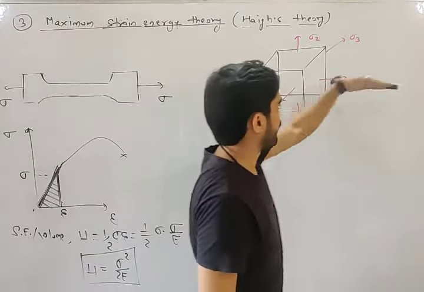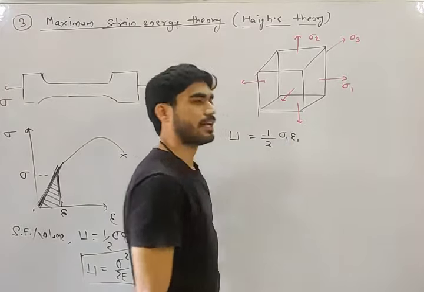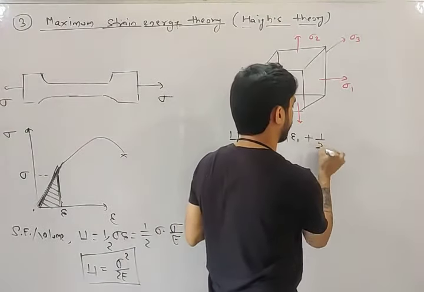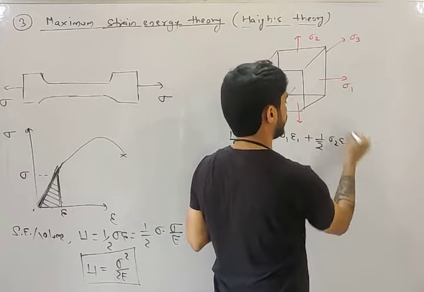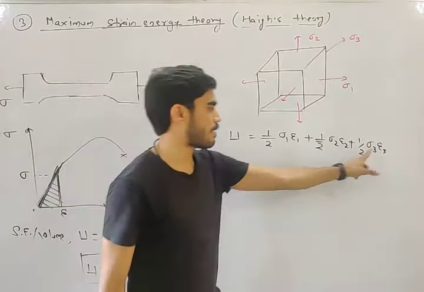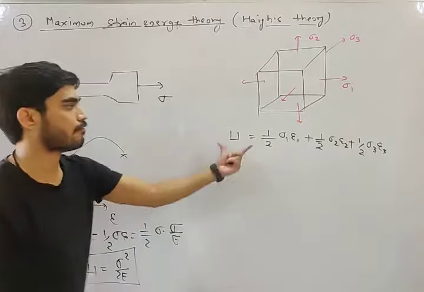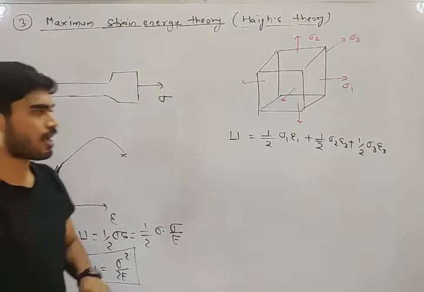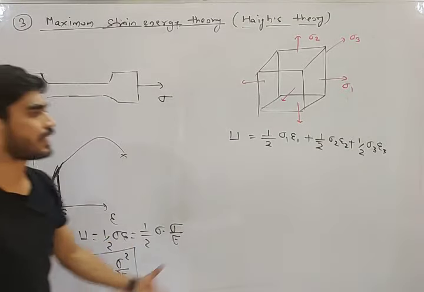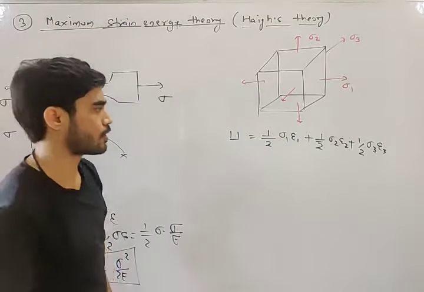In this direction, strain energy will be half into sigma 1 into epsilon 1. This is due to sigma 1. Then due to sigma 2, it will be half into sigma 2 into epsilon 2. And due to sigma 3, it will be half into sigma 3 into epsilon 3. So the sum of half sigma 1 epsilon 1, half sigma 2 epsilon 2, half sigma 3 epsilon 3 will be equal to strain energy in case of triaxial loading. In case of uniaxial loading, it is half sigma into epsilon. In case of triaxial loading, this is the equation of strain energy, my friend.